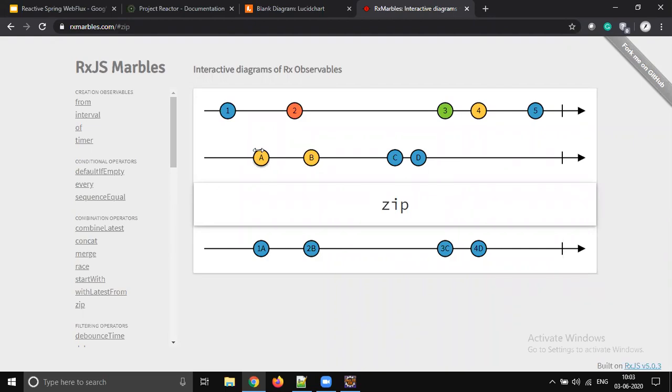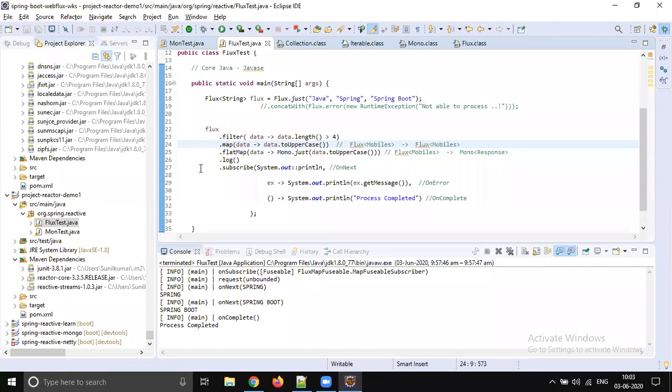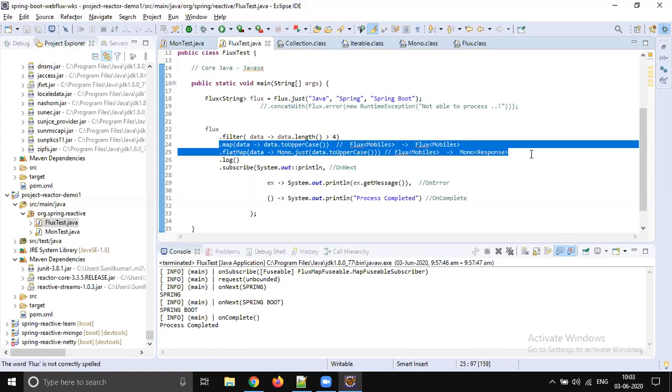So zip is a most commonly used operator, but I will write the code and make you understand how these operators are used in a more realistic way in a real time project. At this point of time, if you are okay with the map and flat map explanation, it's fine. If you are not able to understand, still it is fine, because we will write the code and I'll make you understand.